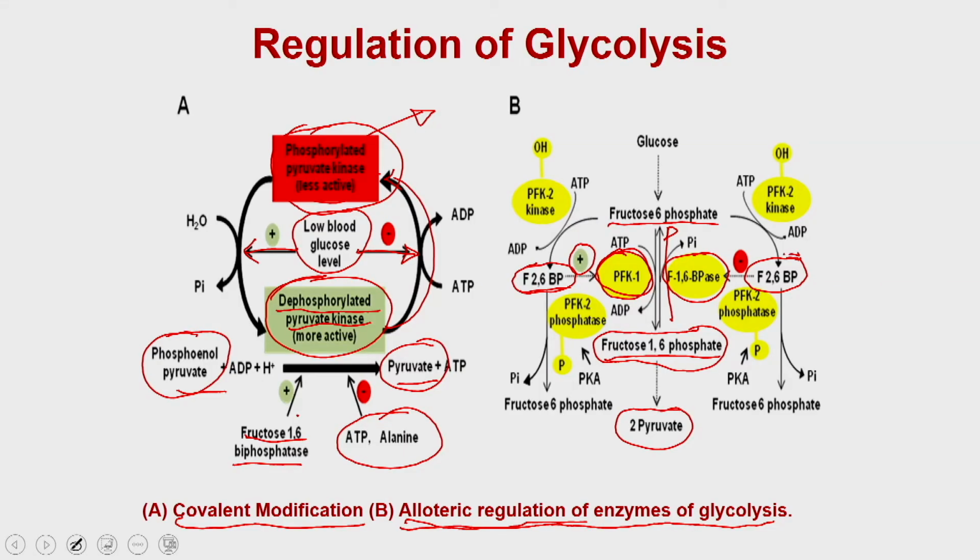Once the fructose 2,6 bisphosphate function is over, it gets converted into fructose 6 phosphate, and that is how its effects are controlled.